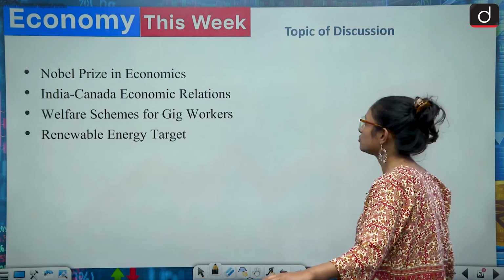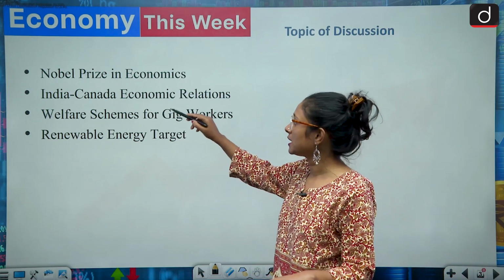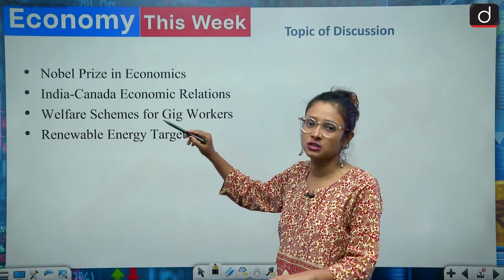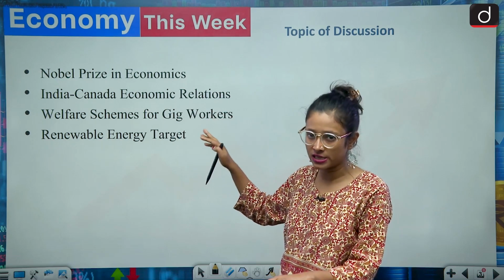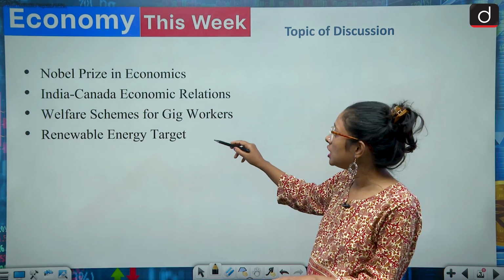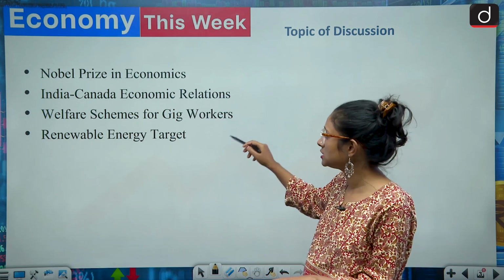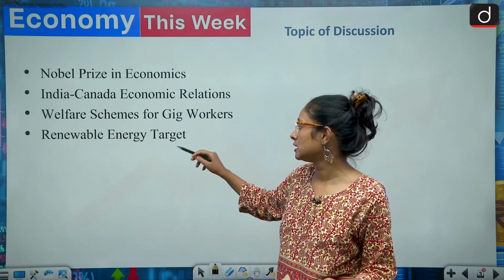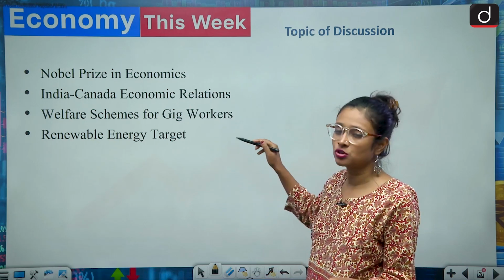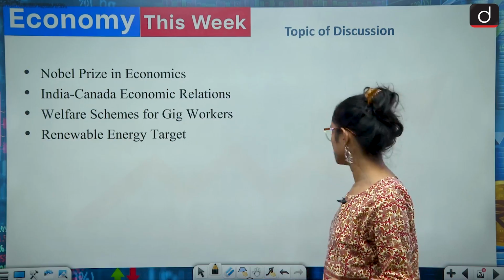Moving towards the points of discussion, first of all, we are going to discuss the Nobel Prize in Economics. Then we are going to discuss the economic impact of the India-Canada tussle. Then the welfare schemes for gig workers. And then India's renewable energy target. So these are the topics we are going to cover in today's session.